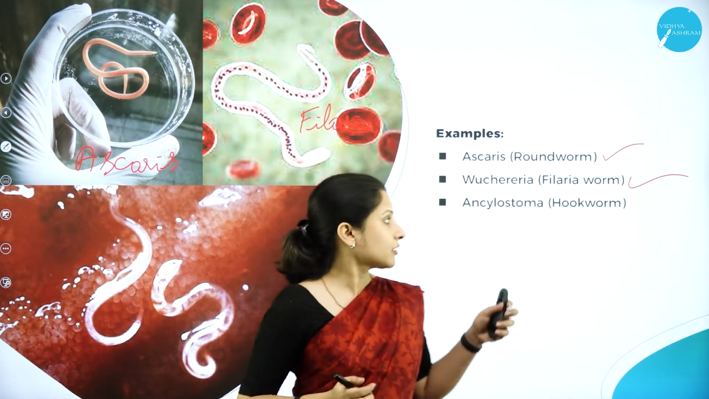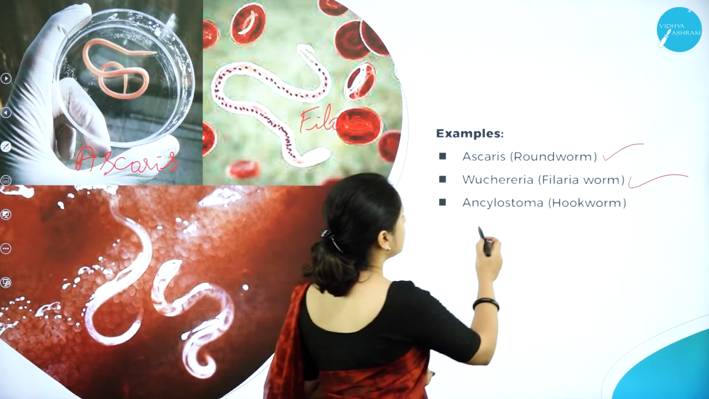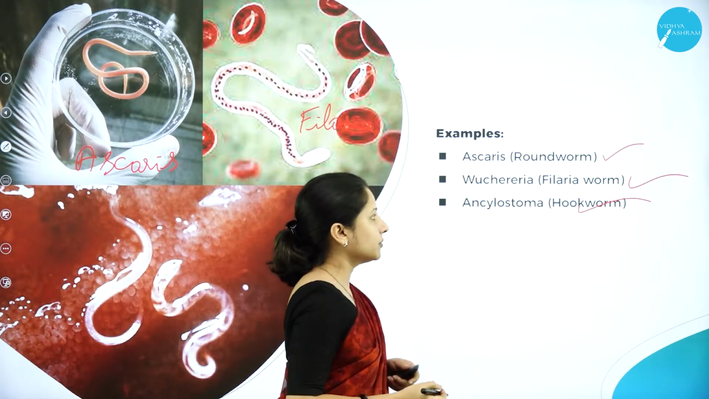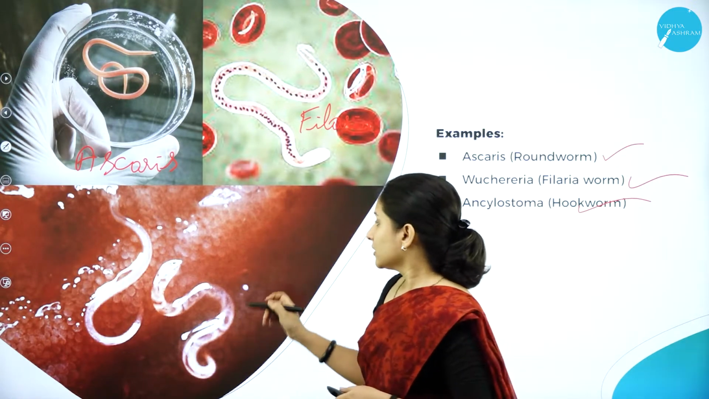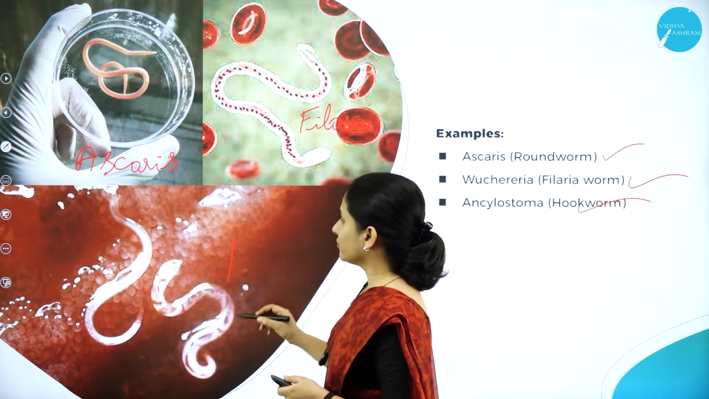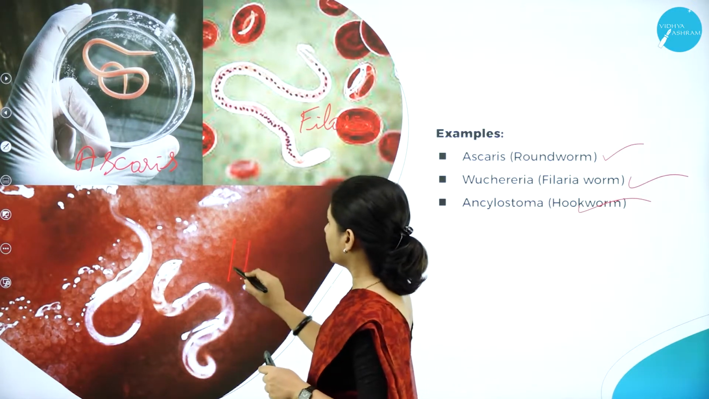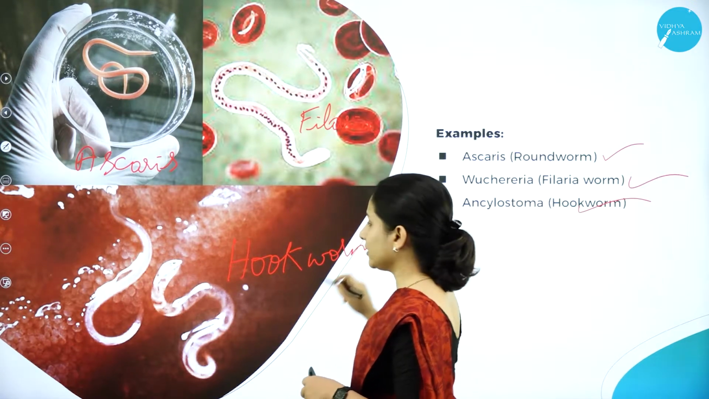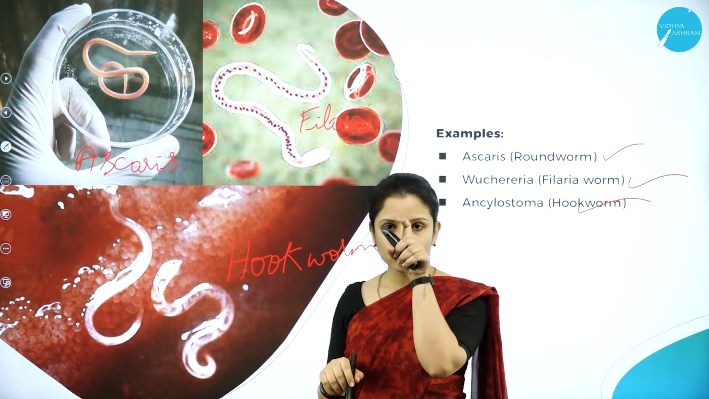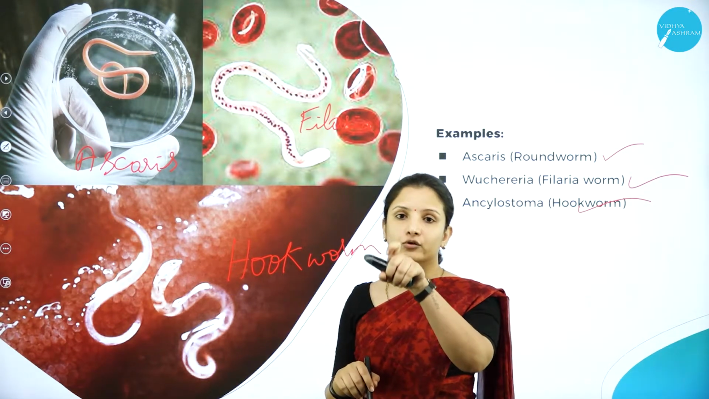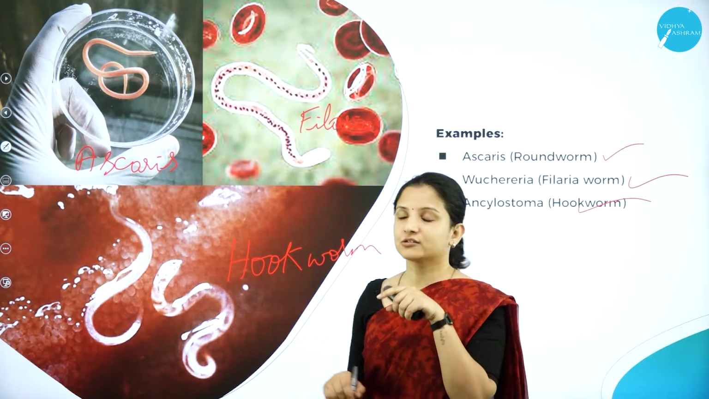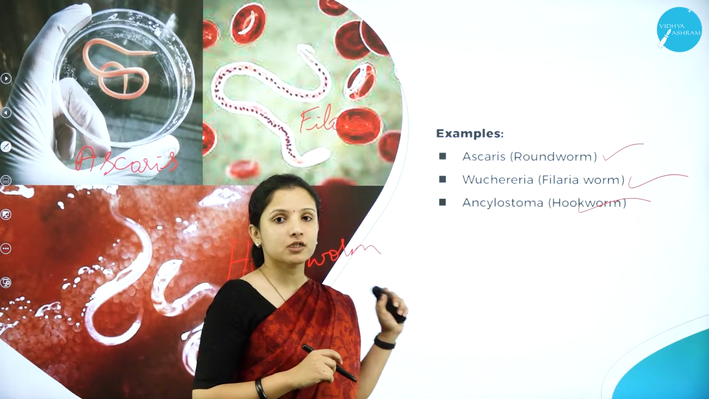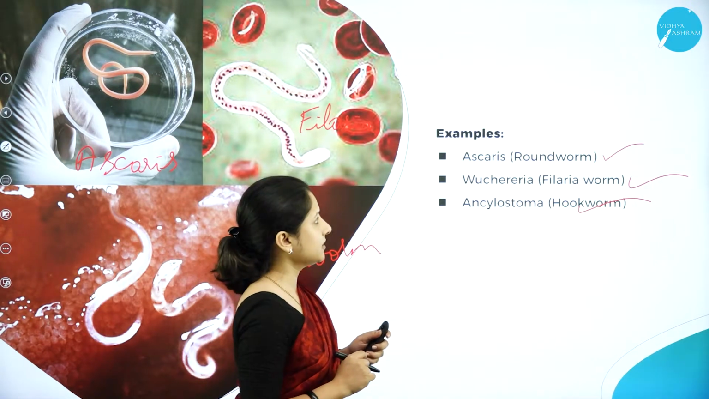Next we have Ancylostoma, which is also called the hookworm. This Ancylostoma also causes diseases in human beings. Why is it called hookworm? As the name itself suggests, at the tip of their mouth they have a hook, so that they can cling on to the body parts or to the cells. That is why it is called hookworm. So these are some of the important examples of the phylum Aschelminthes.